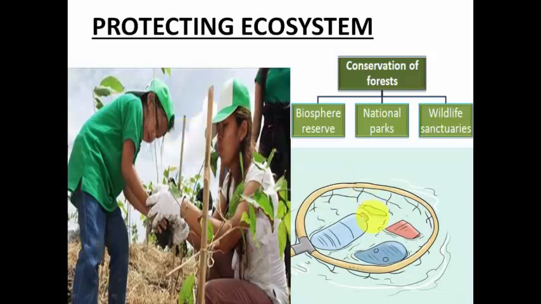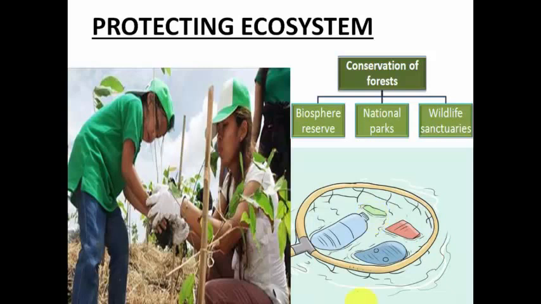Right. Next step is that you do not throw any waste or any plastic material in the rivers or in the nearby ponds, because that will dirty the ponds. Throwing the waste in the pond will also disturb the lives of those species which are staying in the pond. So we should take efforts not to throw waste in the nearby ponds and rivers.